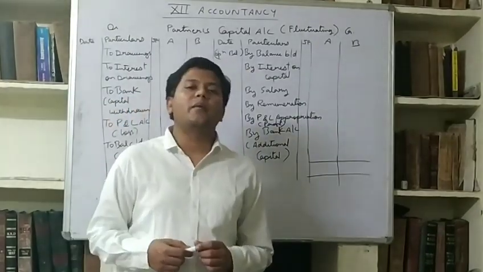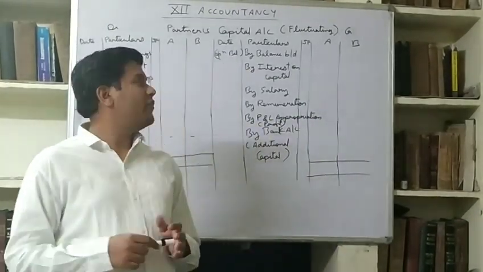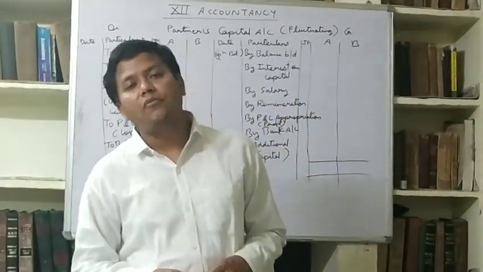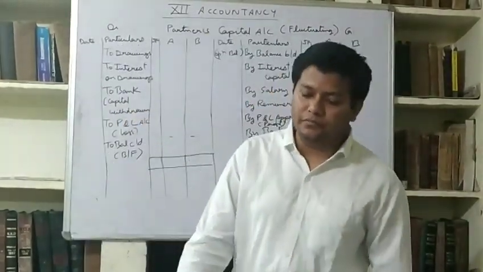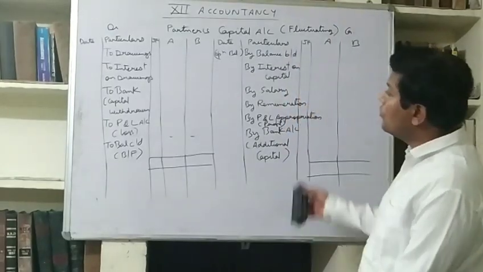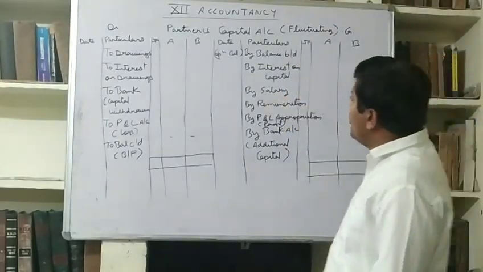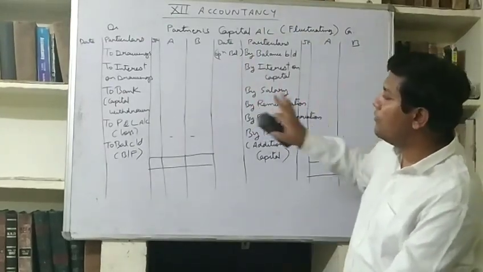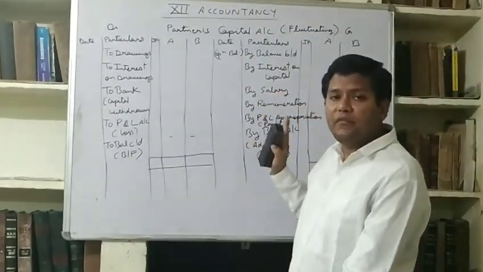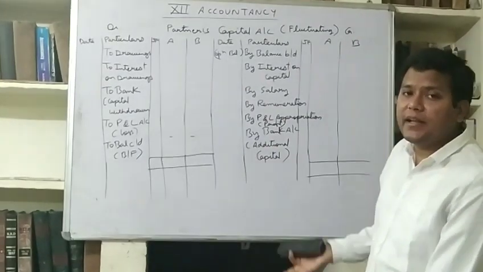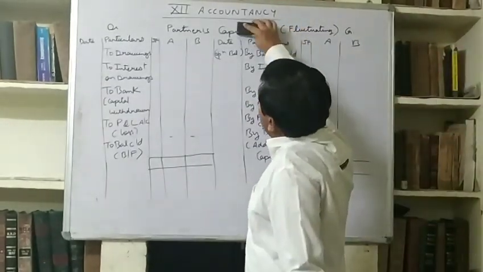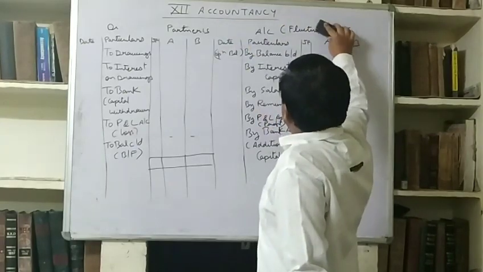Yeah, its name is also partners capital account, but it will be different from it. Only some items are recorded in partners capital account under fixed capital method. So now I am converting it into partners current account. This was partners capital account. You should have noted it separately under fluctuating method. Now we are starting fixed capital method, and under fixed capital method I am going to prepare partners current account.